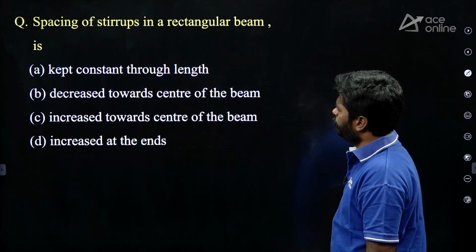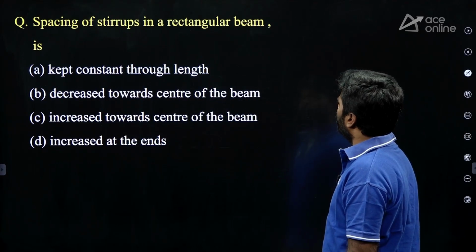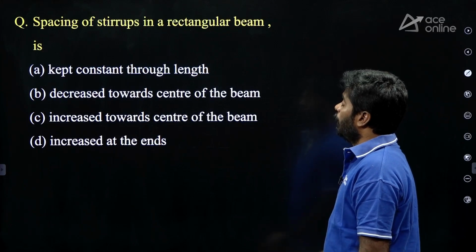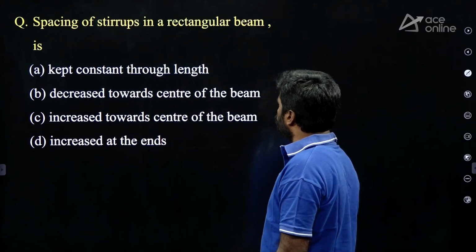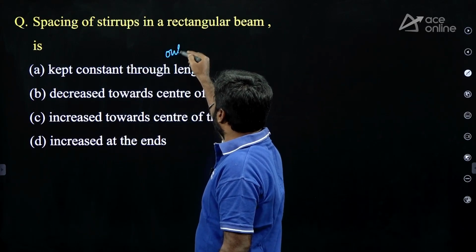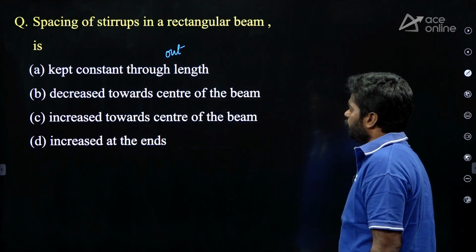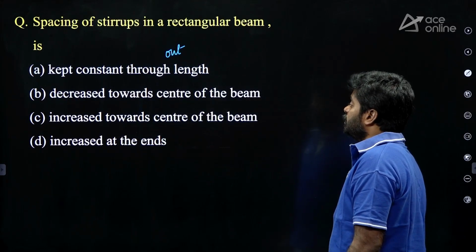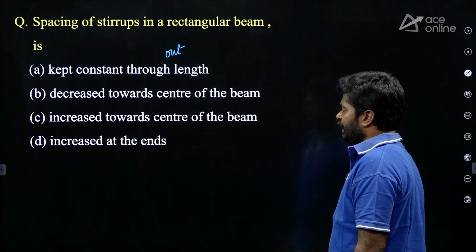Next question. Spacing of stirrups in a rectangular beam is, options given. A, kept constant throughout length. Option B, decreased towards center of the beam. C, increased towards the center of the beam. D, increased at the ends.